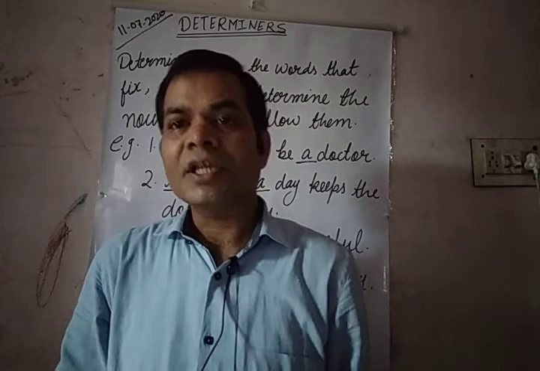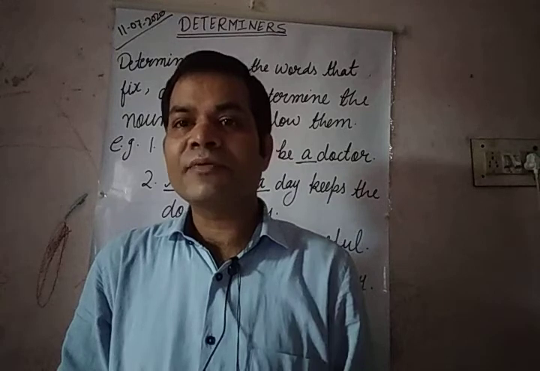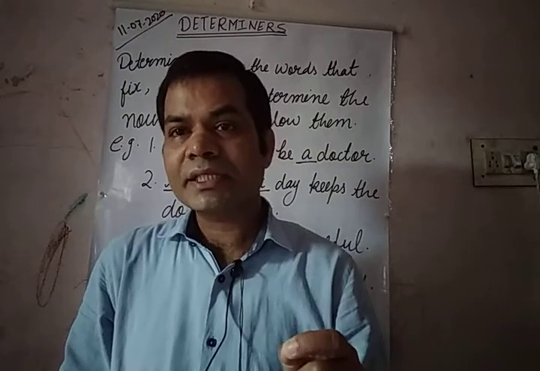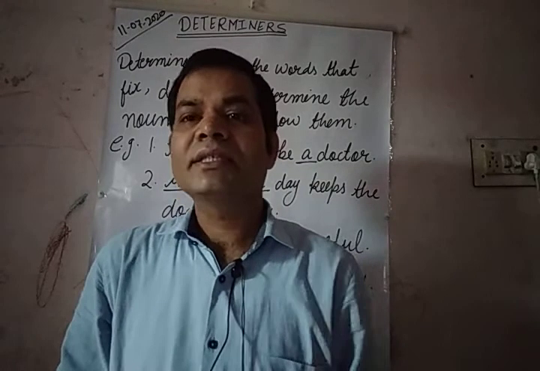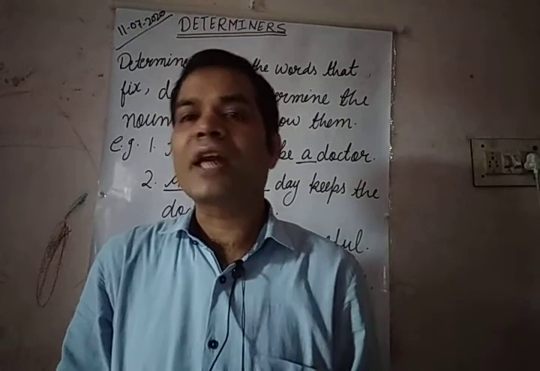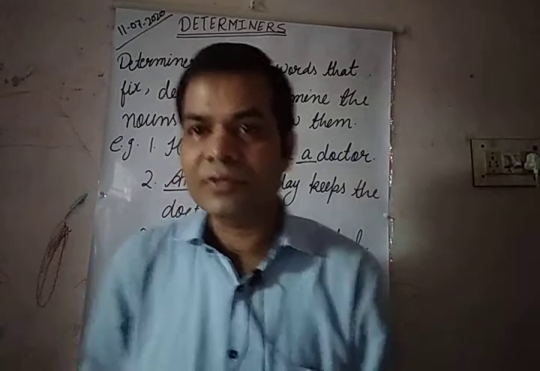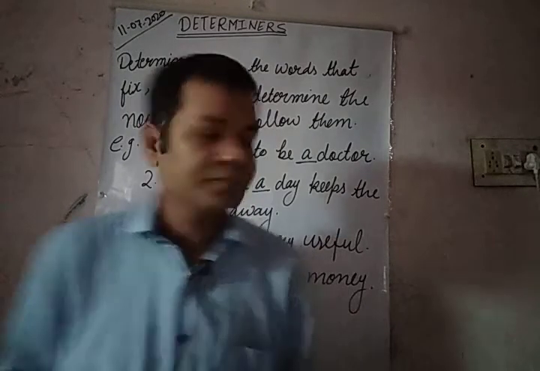In the same way, a determiner comes before a noun and it fixes, defines or determines the position of a noun. So it works as an adjective. So let us go through the examples and come to know more about them.